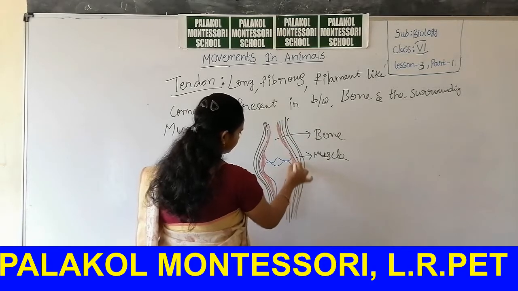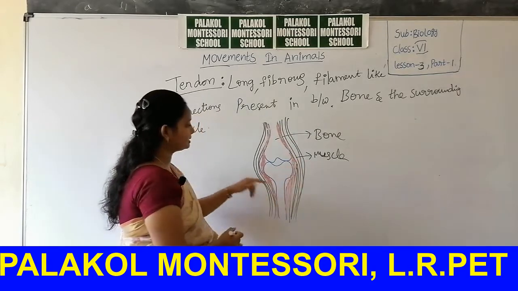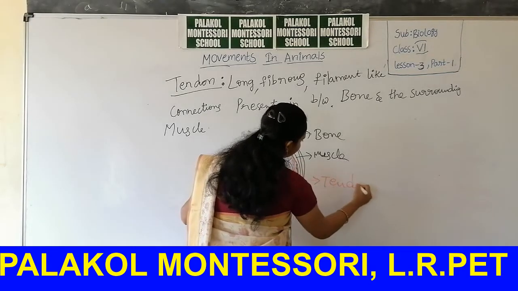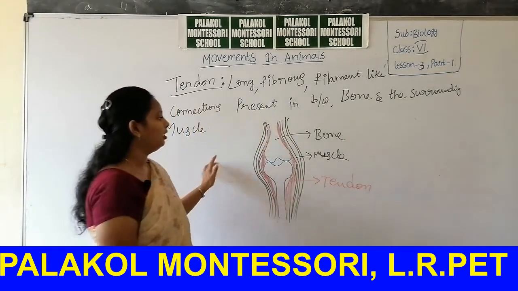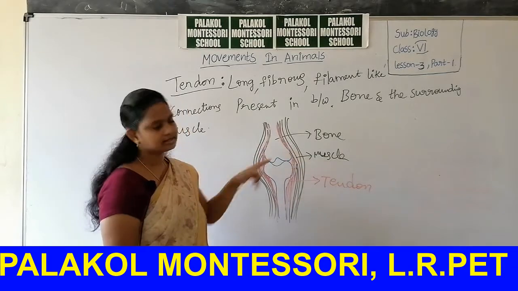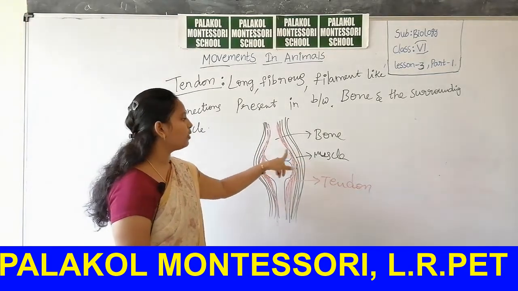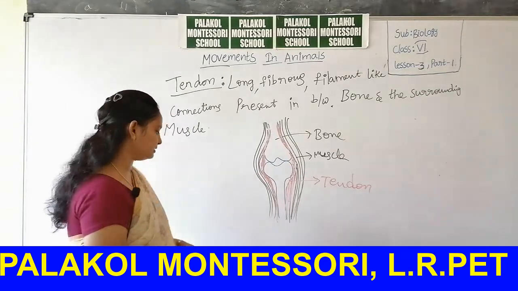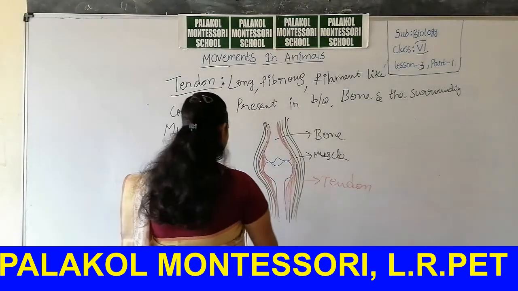These are the tendons. That means tendon can connect the bone and the muscle. Is it clear, students?